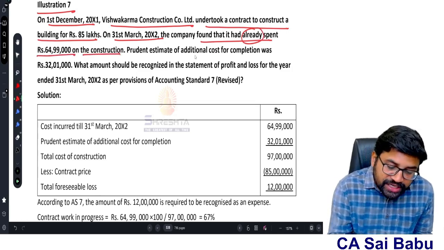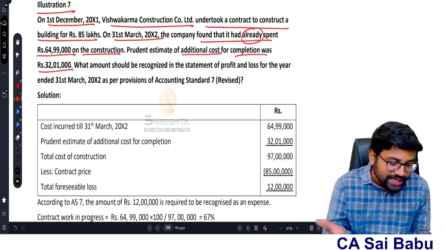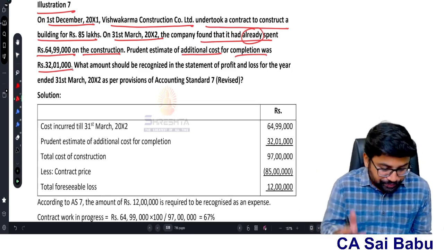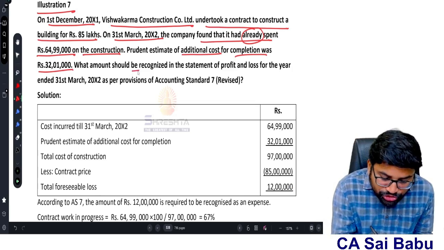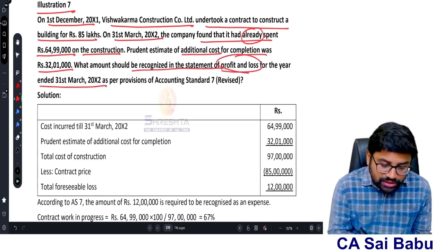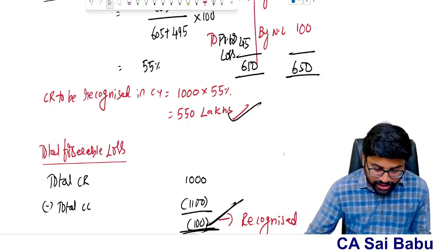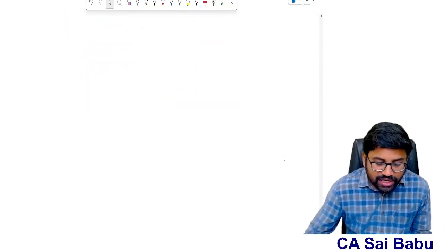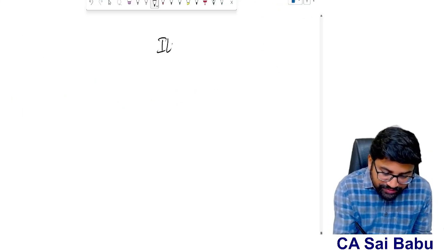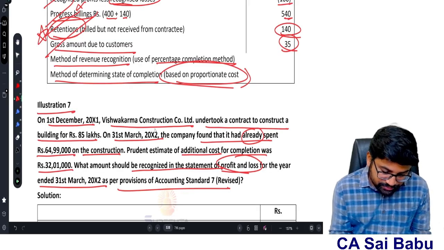Prudent estimate of additional cost for the completion was 32 lakh 1,000. So an additional amount of 32 lakh 1,000 is required to complete the contract. Next, what amount should be recognized in the statement of P&L for the year ending 31st March 2012 as per accounting standard 7? So they are asking for the P&L account for the project.